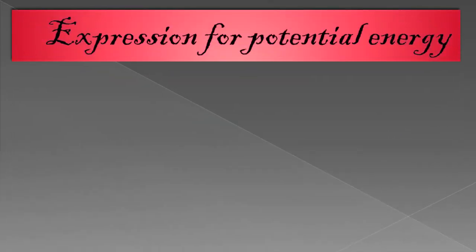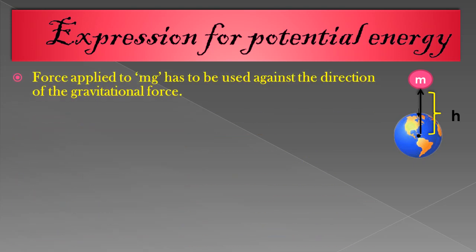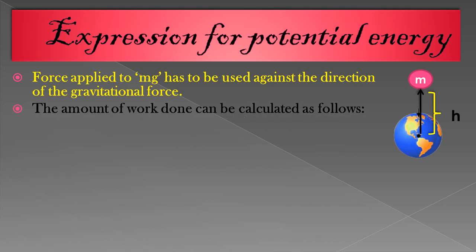Now next, student, we have to study the expression for potential energy. Like kinetic energy, there is one expression for potential energy, and this expression is so simple. Let's start. To carry an object of mass m to a height h above the earth's surface, a force equal to mg has to be applied against the direction of the gravitational force. Gravitational force is the force of the earth, that is, the ability of the earth to attract any object towards itself.